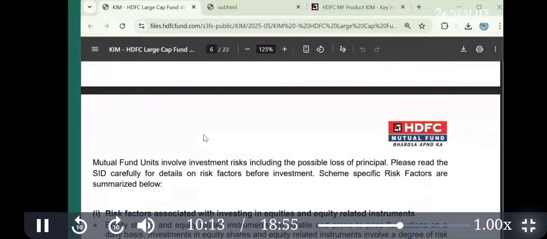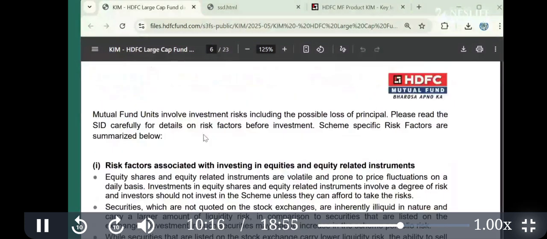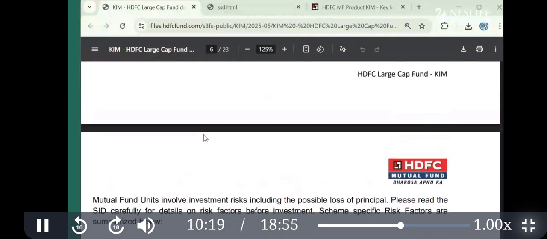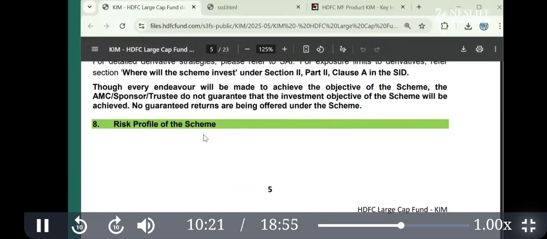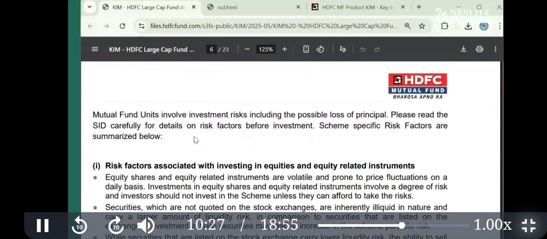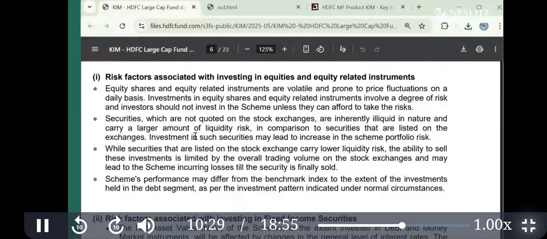Then you go down, and there is a lot of information about risk factors. Now you say that mutual funds are subject to market risk. Now, the risk profile of the schemes: what is the risk in the scheme? That is explained. We will discuss risk parameters separately, but still you read at least once. This document is available on Google. You can search on Google for HDFC. Each fund has similar information. So what are the risks in equity? Here it will tell you.